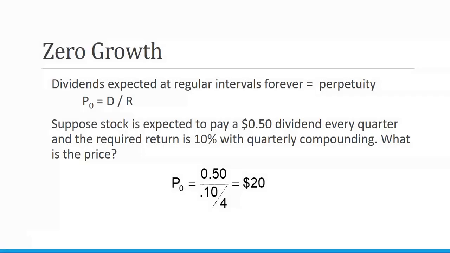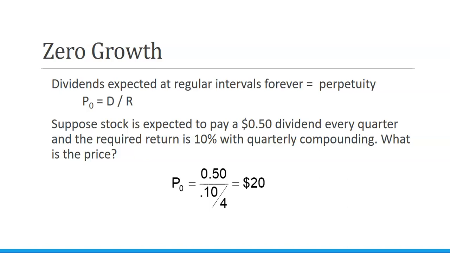For a zero growth firm, we expect the dividends at regular intervals forever, which makes it a perpetuity. So in this example, which then makes the present value of a stock, or the price of a stock, dividends divided by the rate.